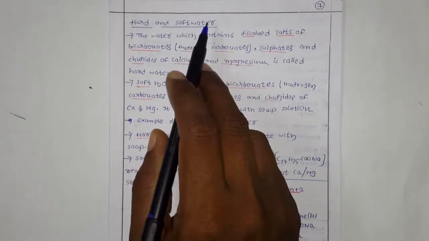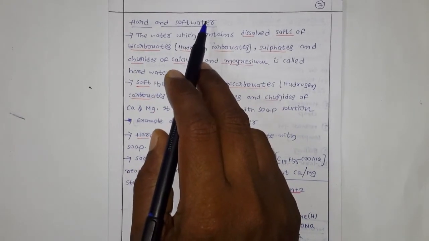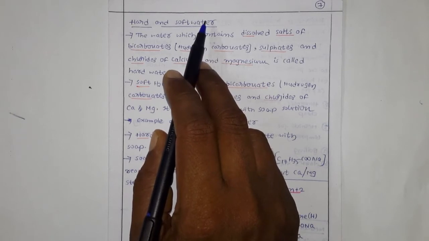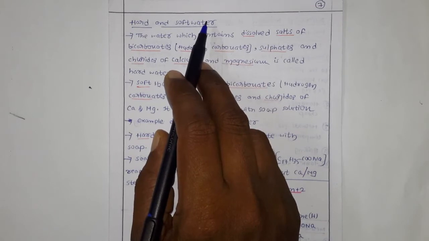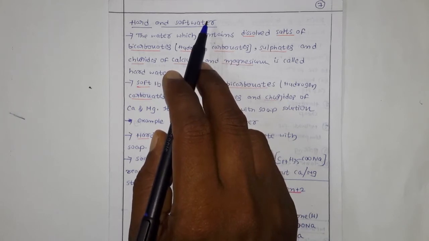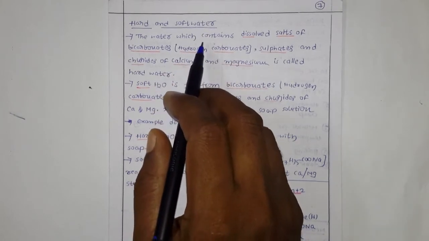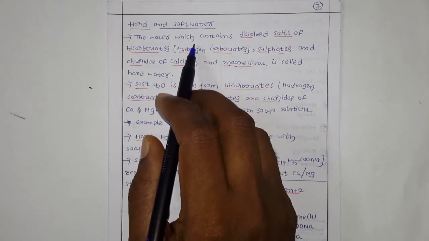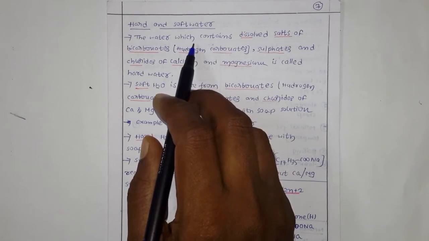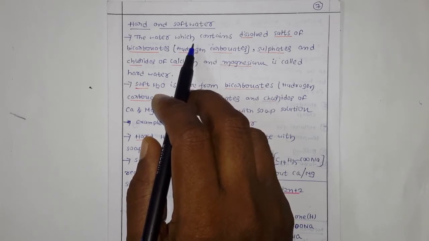If it gives very good lather, meaning foam or bubbles, then you can say it is soft water. You know these things very well, and when you roam across nearby cities or villages, in some places the water cannot give any foam or lather to the